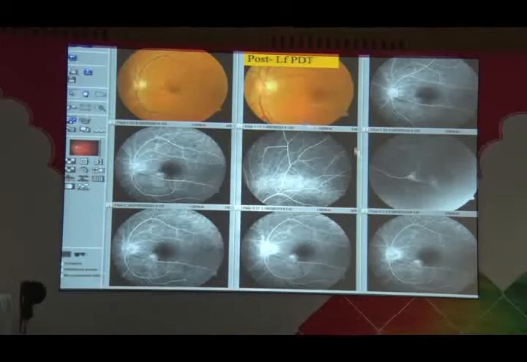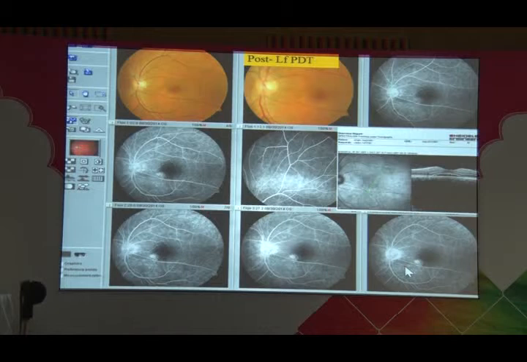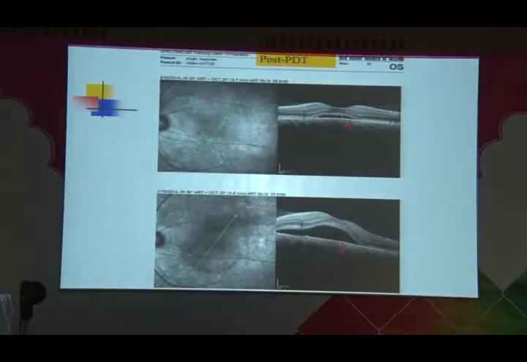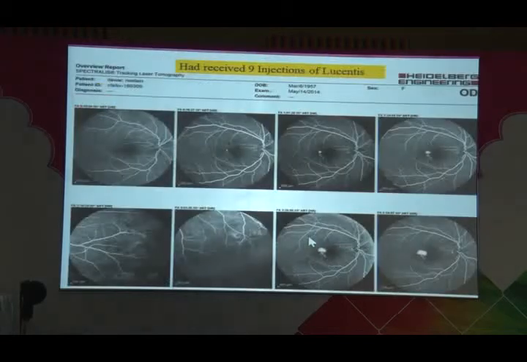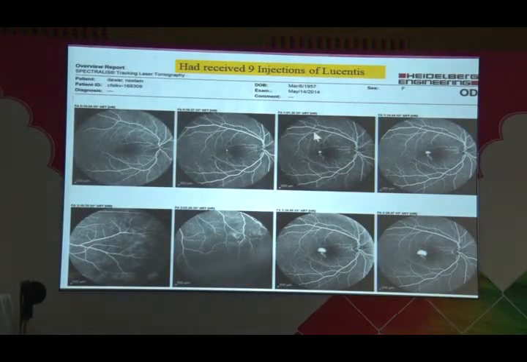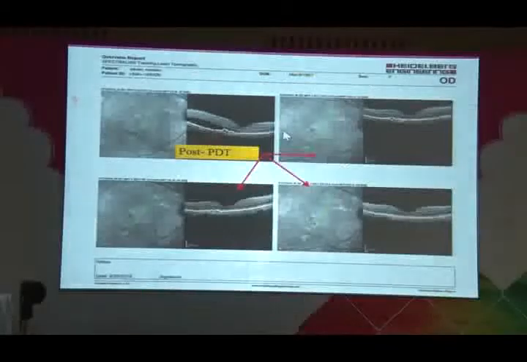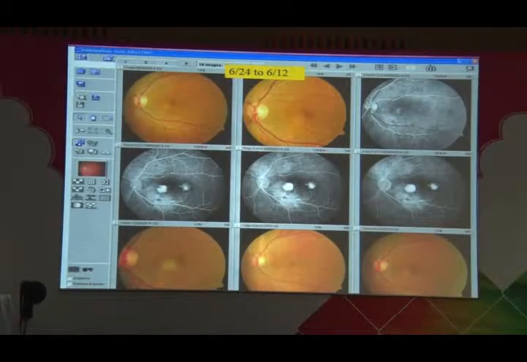We did this low fluence PDT, and you see this is a window defect here now, no leakage. And this is the OCT of the same patient. So the low fluence PDT did work in this. This is a comparison of pre and post PDT. This is another patient. This lady had received 9 injections of Lucentis, and this is post PDT. And vision also improved.